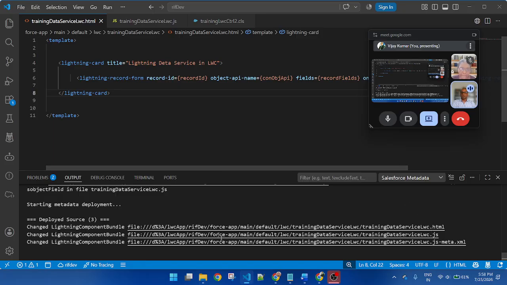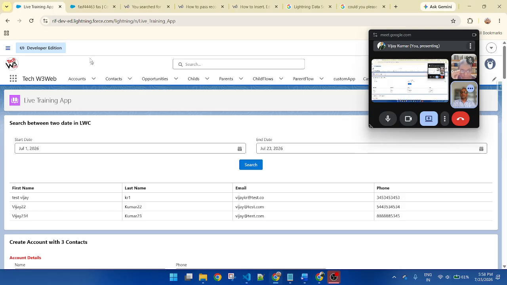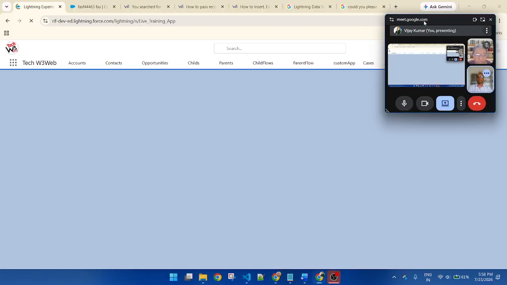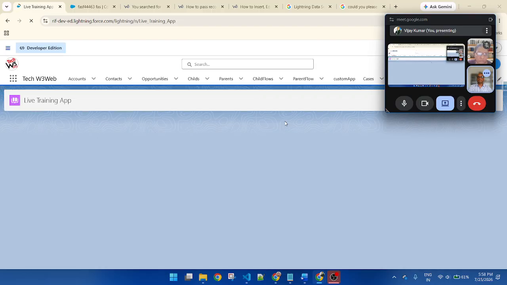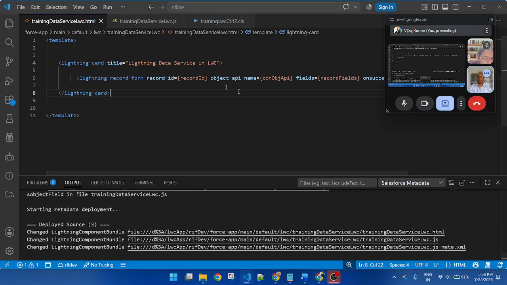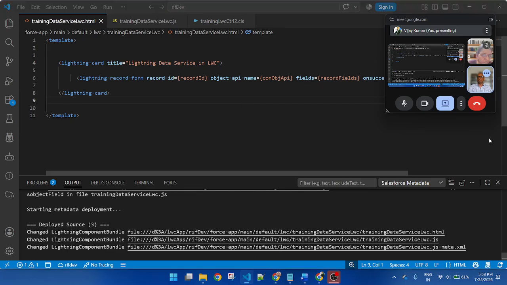Okay. Now after deploying successfully, go to the Salesforce org and call my component. First refresh the page. Here, first copy this component name so that you are not typing on the page.